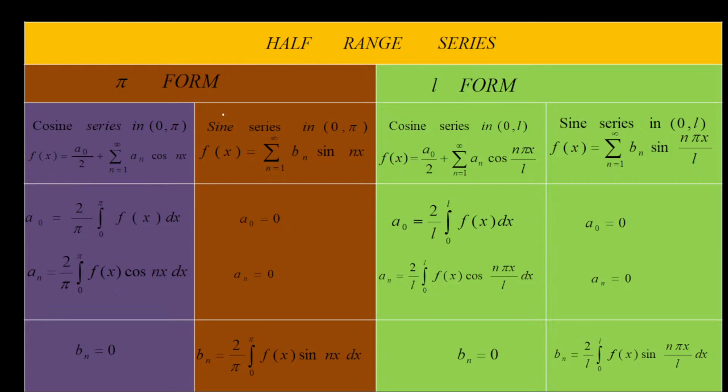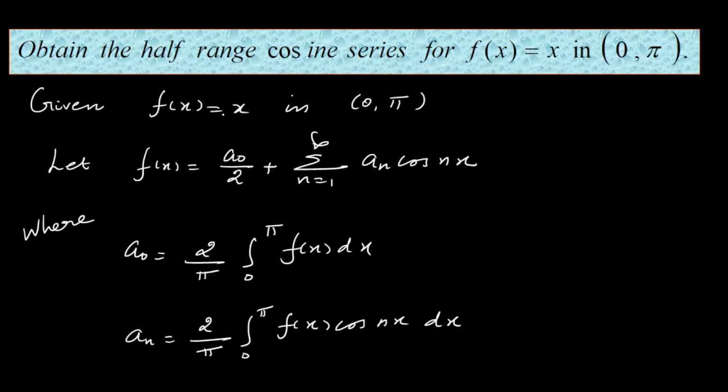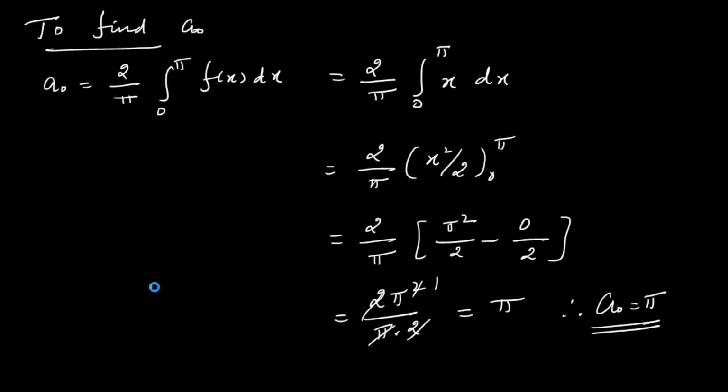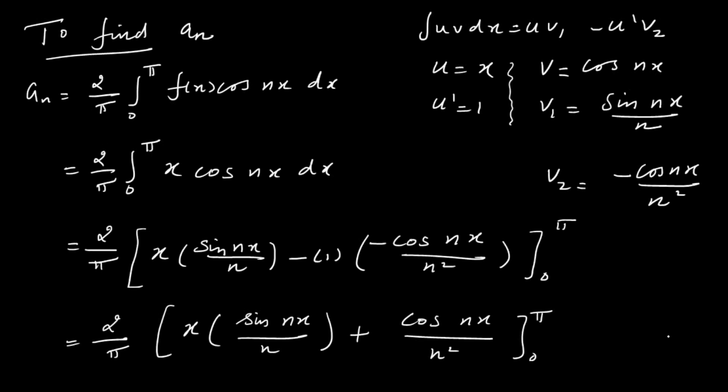Now let me move on to the problem. Obtain the Fourier cosine series for f of x equal to x, defined in the interval 0 to pi. If it is a cosine series, it consists of only a naught and an. So let me first calculate the value of a naught. For that, integrate x, you get x square, and simplifying this you get the value of a naught. And we calculate the value of an.